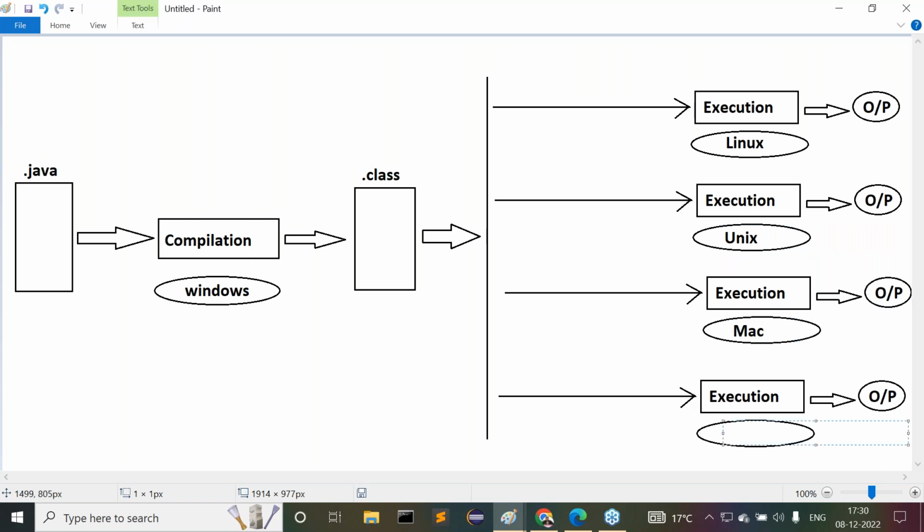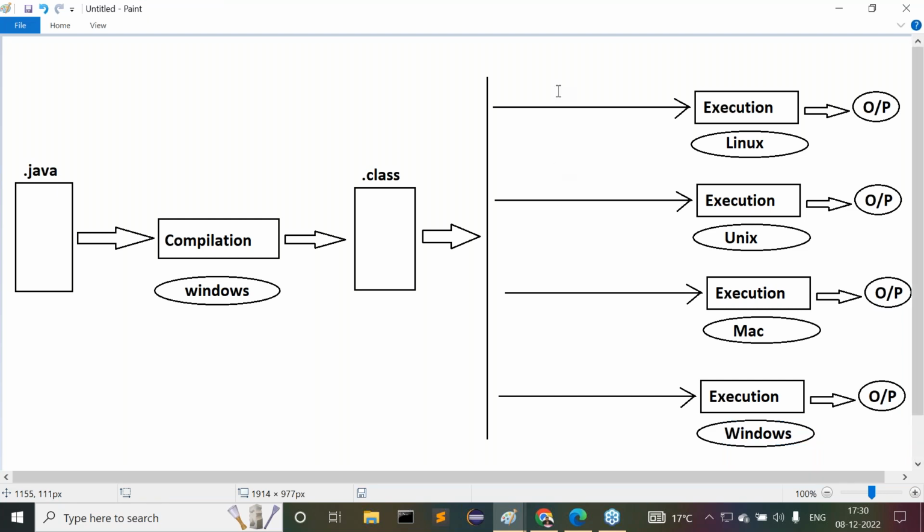Another time, again, I want to use the same Windows operating system. Observe carefully this diagram. We are getting some information now. Compilation is on one operating system, but execution is going on different operating systems. At the end, I have taken again the same operating system, Windows. Clear?